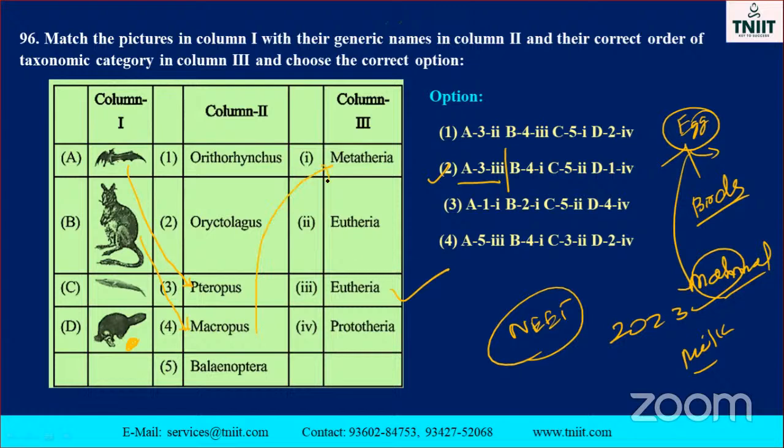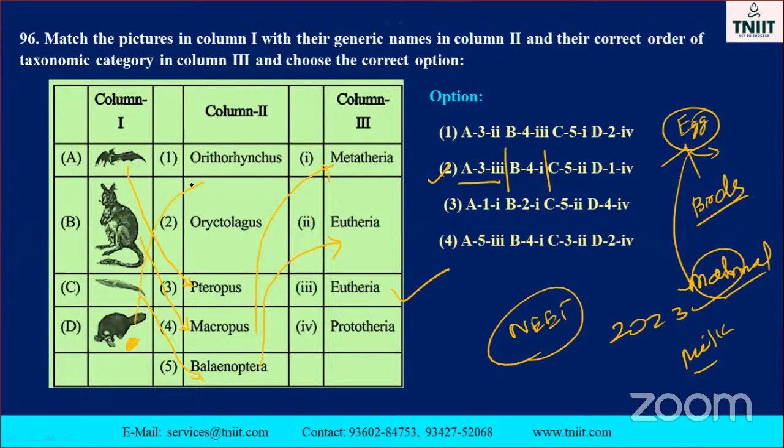Here the question is about Eutheria, Metatheria, Prototheria. These things you must note down. That's why I told you. Second one, C is the fifth one, Balaenoptera. The second one is the correct answer, Eutheria. And the last one is called what? Platypus.